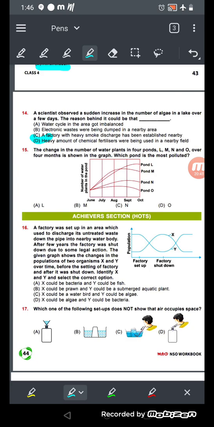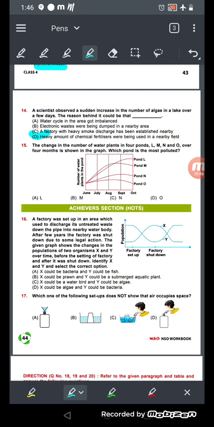Now see number 15. The change in the number of water plants in 4 ponds L, M, N and O over 4 months is shown in the graph. Which pond is the most polluted? So here is the number of water plants in ponds L, M, N, O, and here is July, August, September, October. So which one is the most polluted? So the answer will be number D. Why? Because see, in O सबसे ज़्यादा pollution है, right?